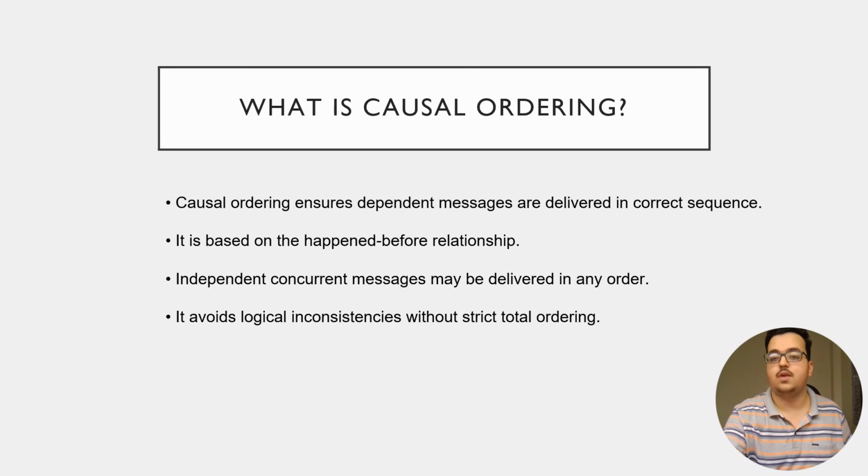So let us understand what causal ordering means. Causal ordering ensures that dependent messages are delivered in the correct logical sequence. It is based on something called the happened-before relationship that we have seen in the previous slide as well. If one message influences or causes another message, everyone must see them in the same order. If two messages are independent, they can be delivered in any order. This avoids logical confusion without requiring strict total ordering.